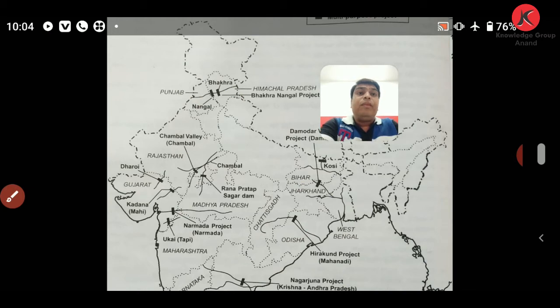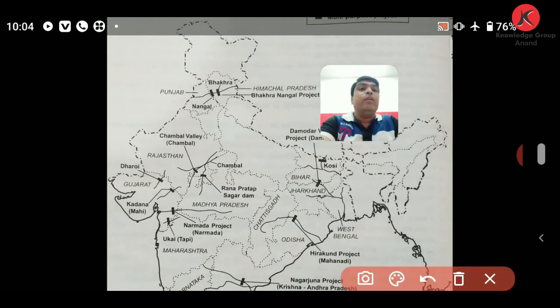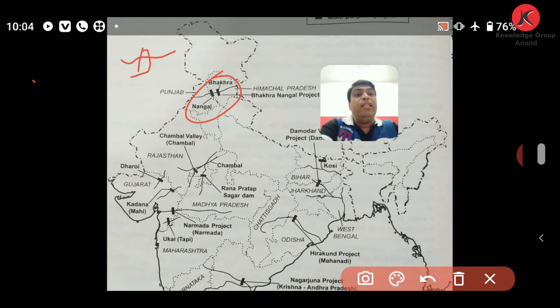When Bhakra Nangal are both asked together, you can show them in this manner. When only the Bhakra project or only the Nangal project is asked, you can show a river and just one project on it.